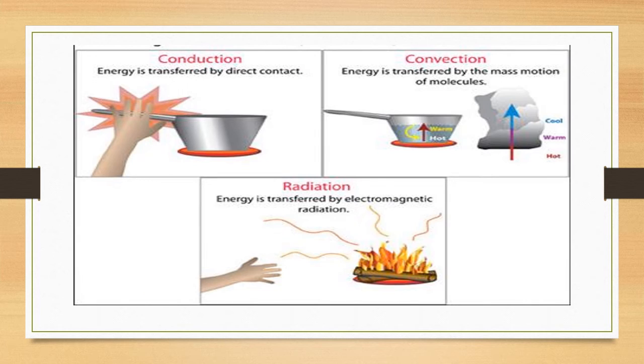Now, how can we say what is radiation? In conduction, energy is transferred by direct contact. In convection, what is happening? Energy is transferred by the mass motion of the molecules. And in radiation, energy is transferred by electromagnetic radiation.